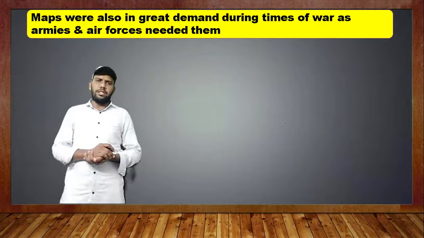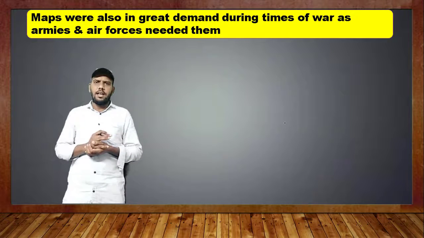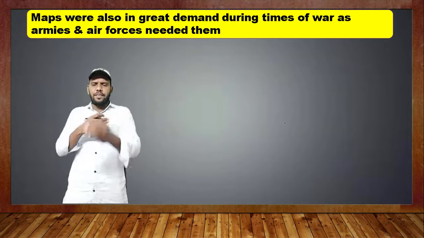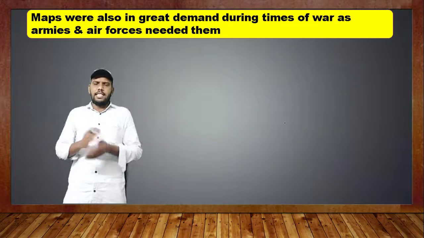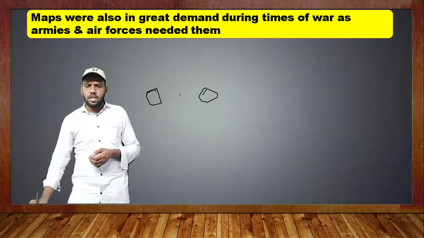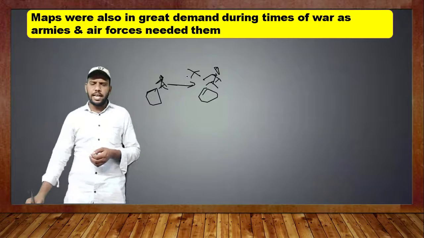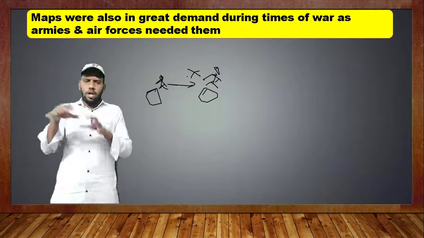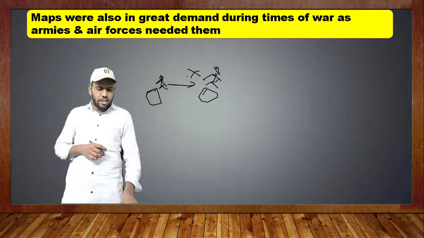And now the maps. People made maps mainly to conquer places, but we already know that when we conquer one place after another, it leads to war. Example, just imagine this is my place and this is another place. If I want to take this place also, then I have to fight with this person. So I need to fight with these two people. Without fighting, we cannot conquer those places. So this led to war. Yes or not? This led to war.